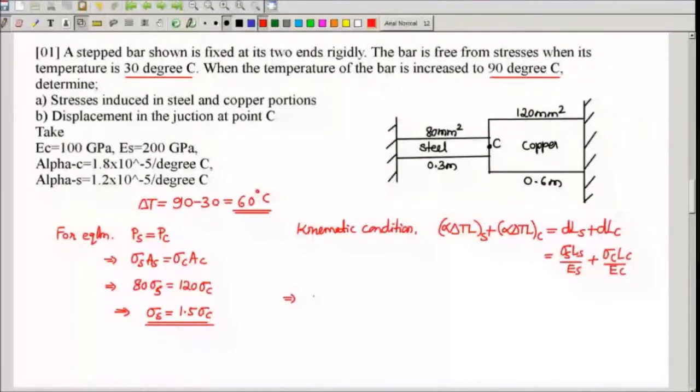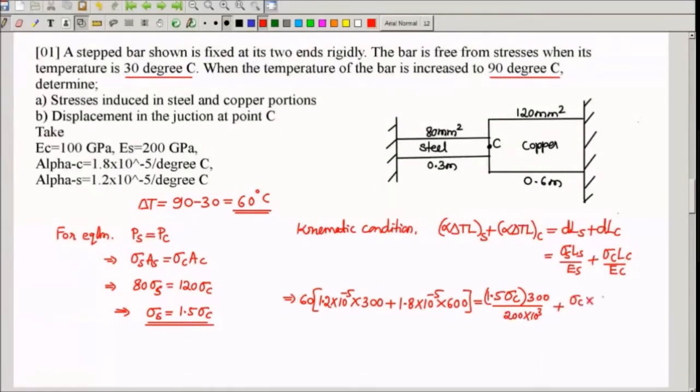See, delta T is the same for all the members. So I'll write delta T outside. So 60 I'll write outside. Alpha L of steel: steel alpha is 1.8 into 10 power minus 5, into length of steel 0.3 meter, means 300 mm, plus alpha of copper, it is 1.8 into 10 power minus 5, and length of copper is 600 mm, is equal to the right hand side. Sigma S I will write as 1.5 sigma C, and L of steel is 300 divided by E of steel, which is 200 into 10 power 3, plus sigma C into L of C 600 divided by EC, which is 100 into 10 power 3.